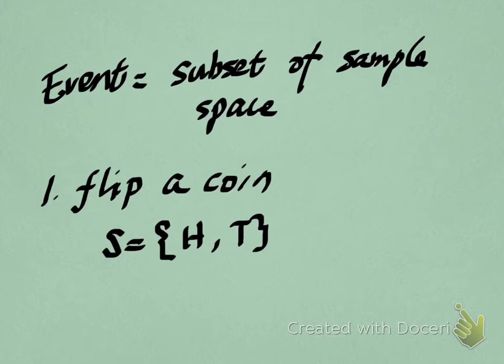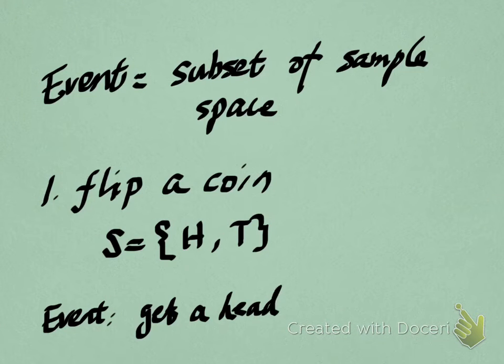Then what is an event? An event can be defined by any of them. Here, the event I'm interested in is, let's say, getting a head. What this means is that here we only have one outcome, only the head satisfies this requirement. So then our event is E equals H. This is the event that satisfies this requirement, getting a head. So this is an example of an event.